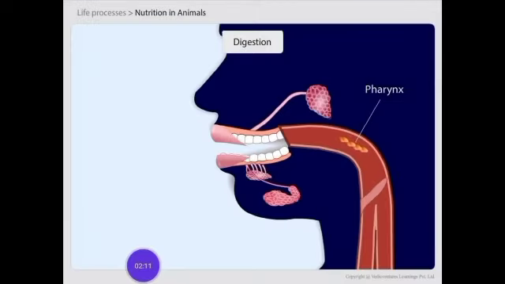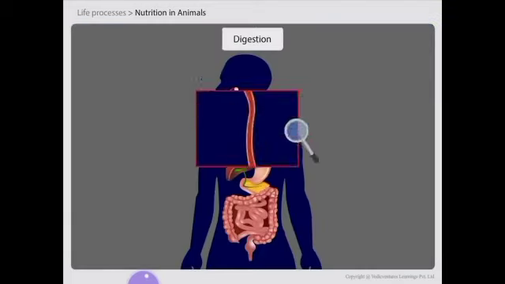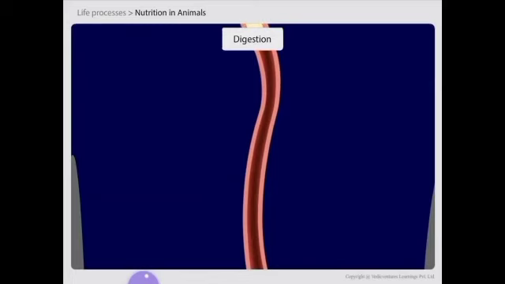The pharynx is the portion of the alimentary canal after the mouth. It is a funnel-shaped passage common to air and food. That is, food and air pass through the same way. When food is passed, the respiratory tract covers the passage of air. Then food goes through the esophagus, that is the gullet or food pipe.